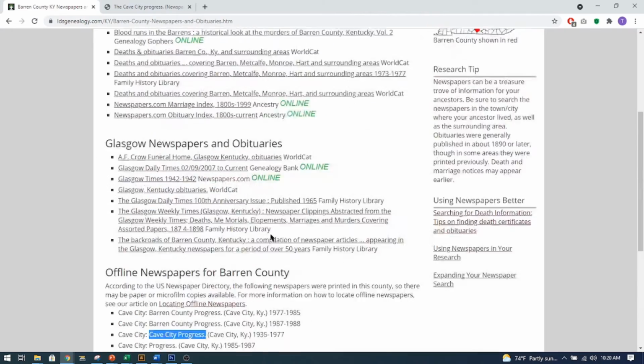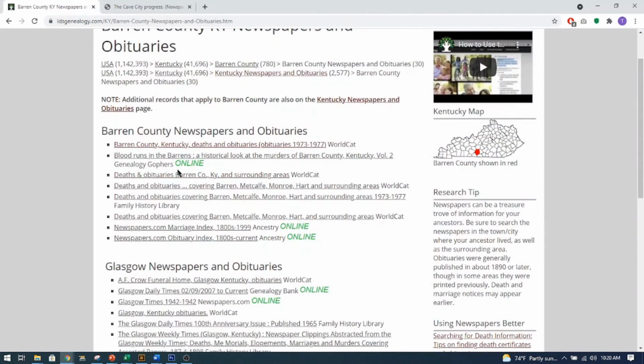Now if we go back here, it tells you here's this one, and this one's online. This one says it's online, and this tells you it's from Genealogy Gophers. This one's on Ancestry. Now Ancestry is a paid site. This one's Genealogy Bank. Again, it is online and it's a paid site.